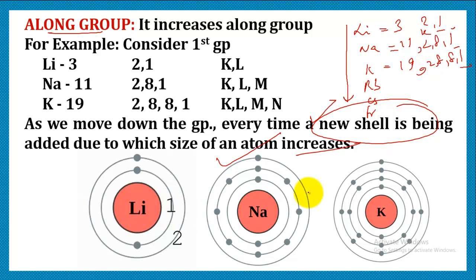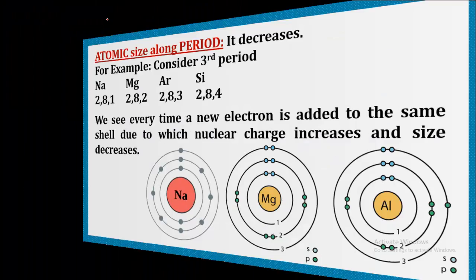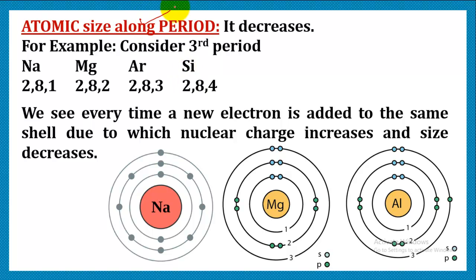As you can see in the figure, lithium possesses only 2 shells, sodium possesses 3 shells, and potassium possesses 4 shells. So obviously as the number of shells increases, the size will also increase. So that is the reason along a group size increases. Next we have along a period. As we move along a period, the size decreases. In order to explain, let us consider some period.